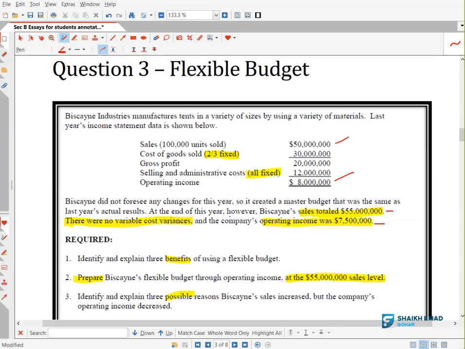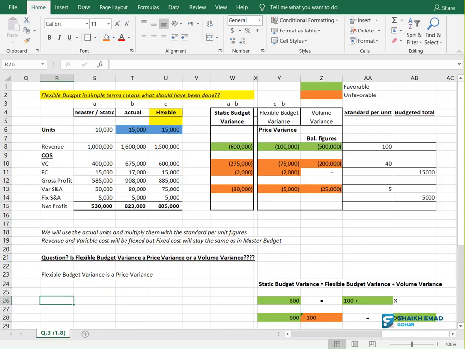So my friends, returning back to our question, this one on Biscayne Industries. All of this information which is given to you here from the last year data, they say we will take it as a master budget. So see, I have plotted this information here.